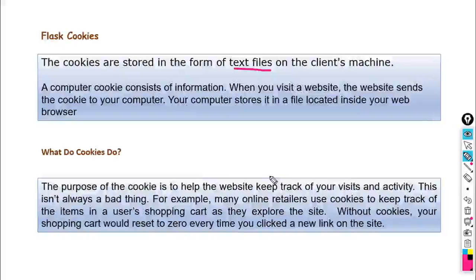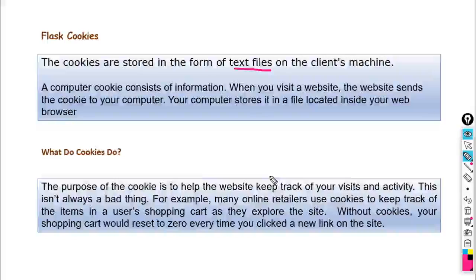And then what is another function of cookie? It tracks the site visitor count. So how many unique visitors visit the website? It will store that information. Each cookie has its own unique ID. Every time a cookie is created, it has some unique identification number.